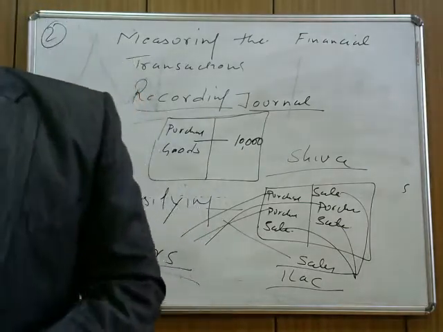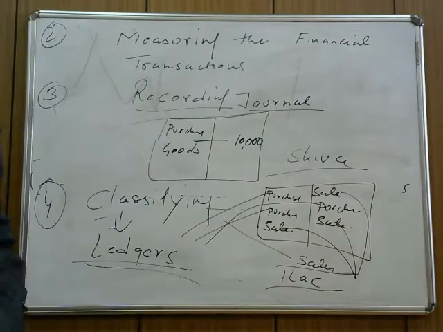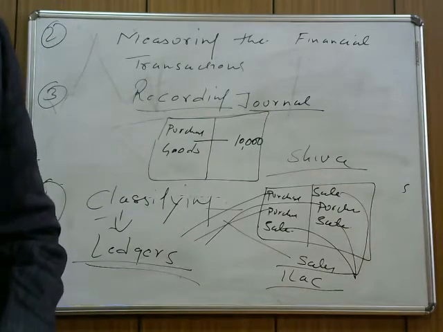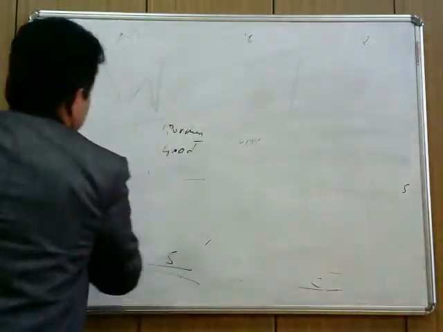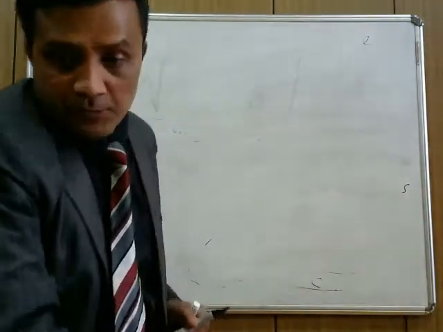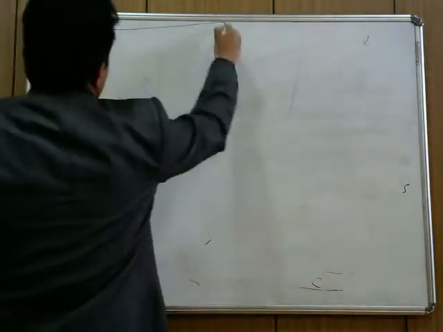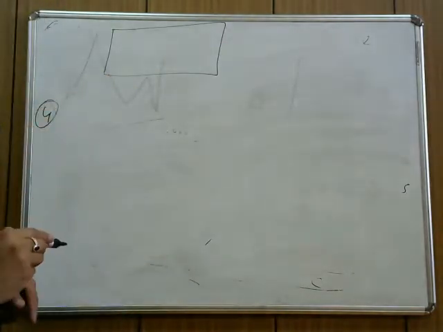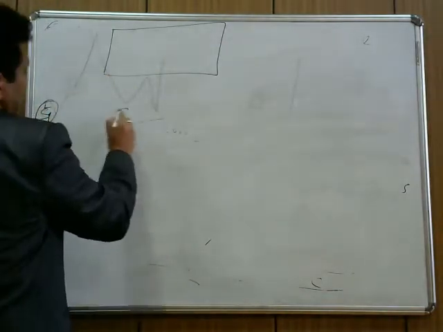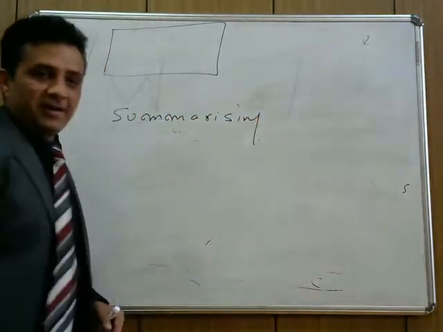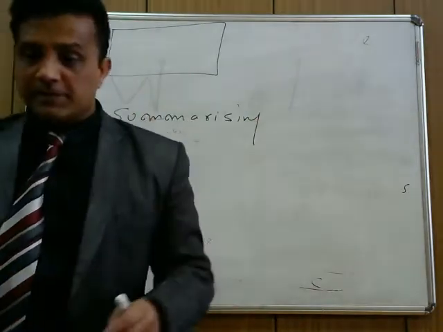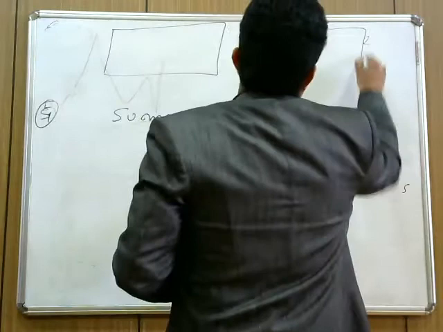Okay. After ledgers, after classification, accountancy does not stop here. After classification, we need to summarize. Okay, what do we need to summarize? Suppose there are different accounts. This is the fifth part. We call it summarizing. Now what do we need to summarize?